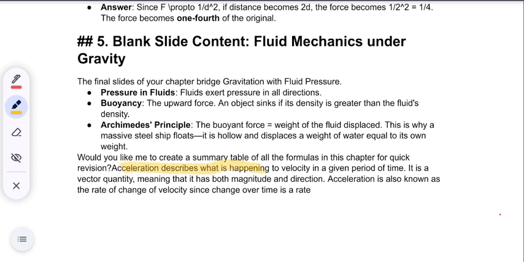Acceleration describes what is happening to a velocity in a given period of time. What is happening to a velocity? What changes are coming in a velocity, and what is happening because of it, in a given period of time. Okay, it is a vector quantity. What is the meaning of vector quantity? Meaning that it has both magnitude and direction.